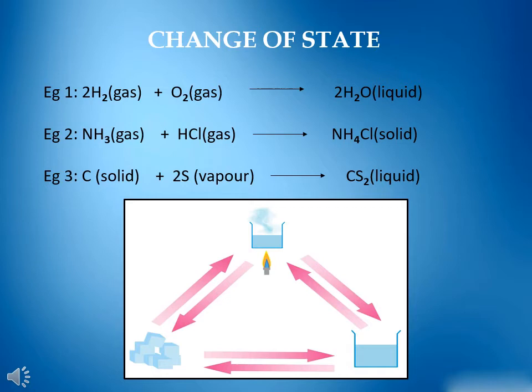Example 1. When hydrogen gas reacts with oxygen gas, it forms water, which is in the liquid state. Example 2. When ammonia gas reacts with hydrochloric acid gas, it forms ammonium chloride, which is in the solid state.